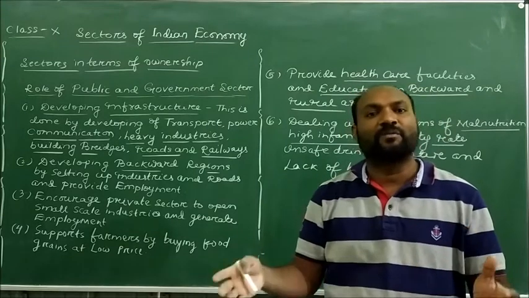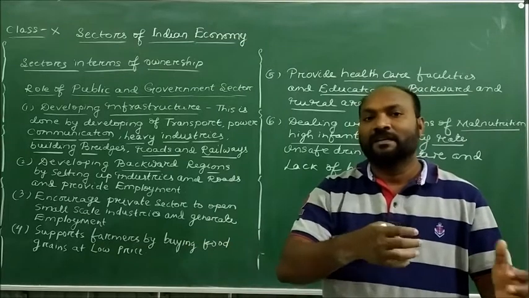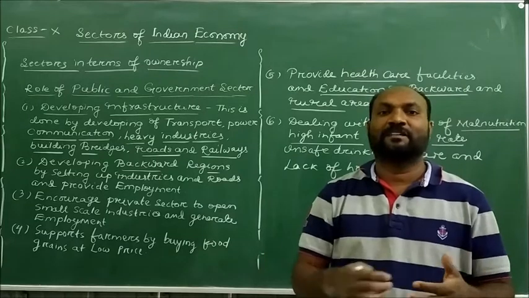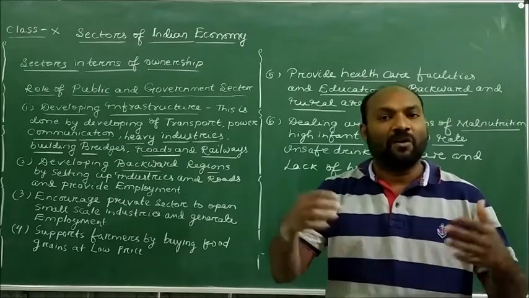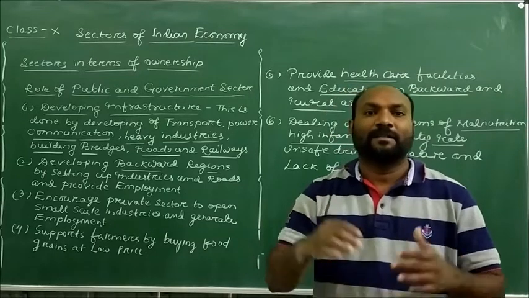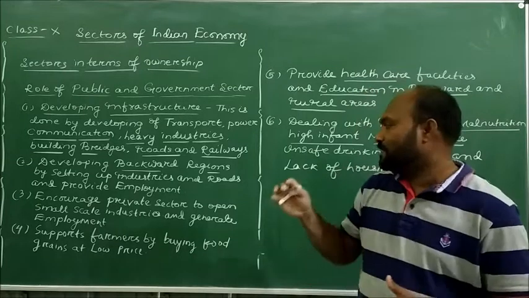So as we know, when industry comes, other areas come into being: the banking sector, the insurance sector, transportation activities, and trade activities. All these things are added when we develop the backward regions by establishing industries.